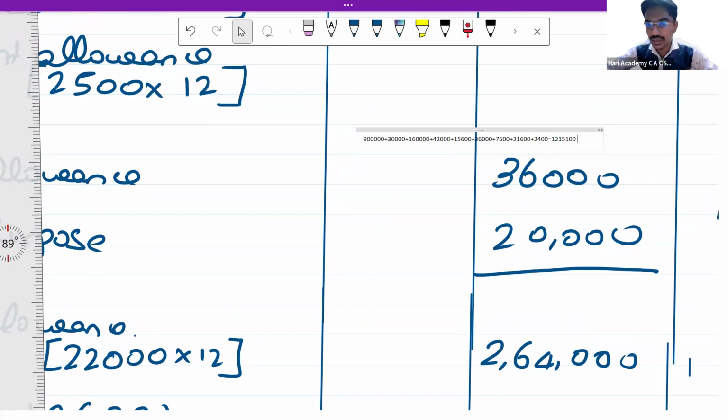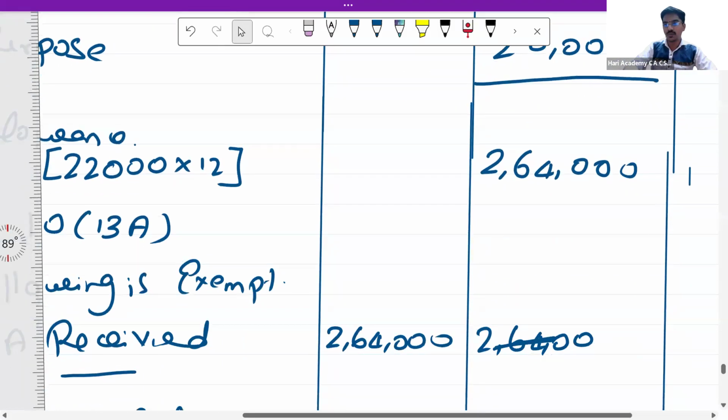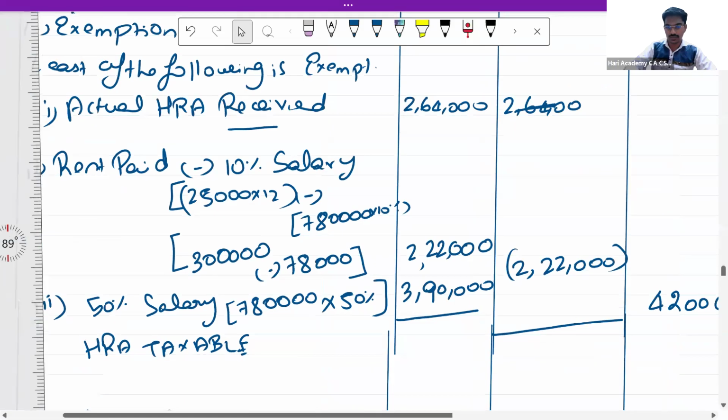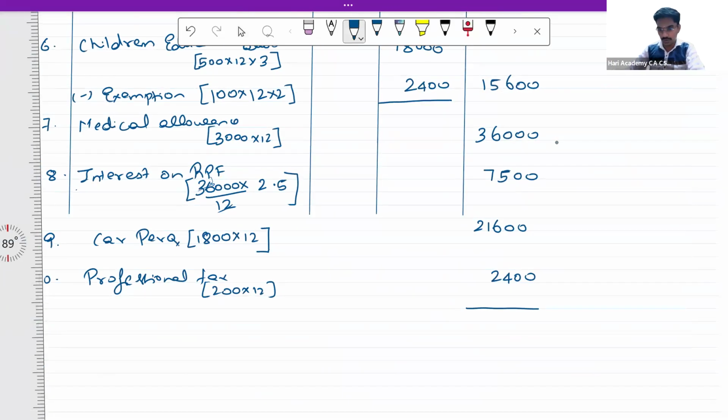So the total, again, there is one mistake here. 1 lakh 60,000, 16,000. So the total comes to 10 lakhs 71,100.